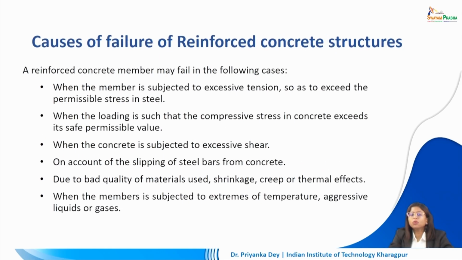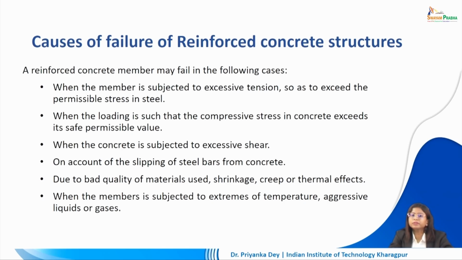There are several causes of failure of R.C.C. So, an R.C.C member may be expected to fail because of the following reasons. When the member is subjected to excessive tension so as to exceed the permissible stress in steel. When the loading is such that the compressive stress in concrete exceeds its safe permissible value, even then the R.C.C structure will fail.